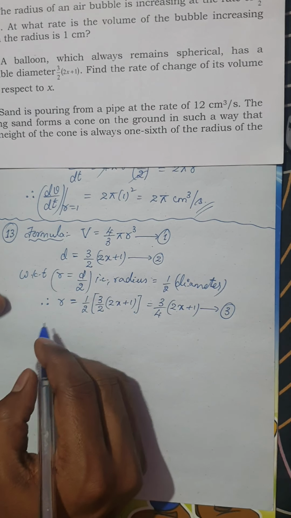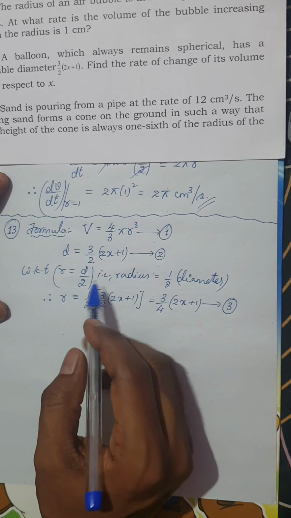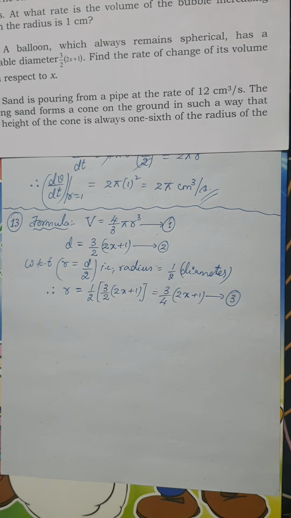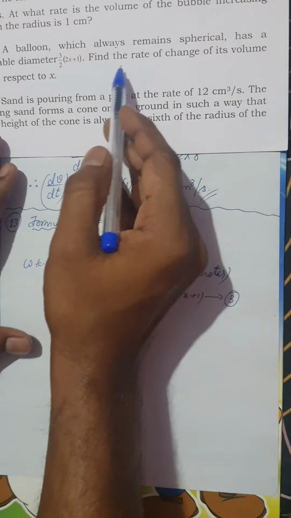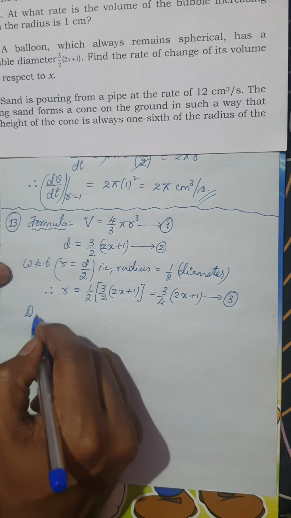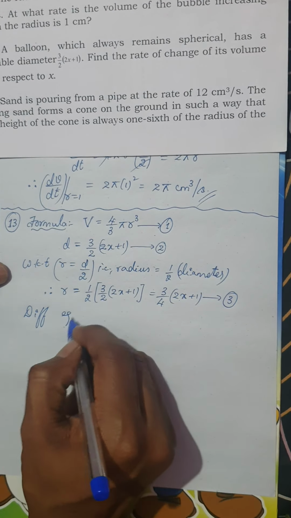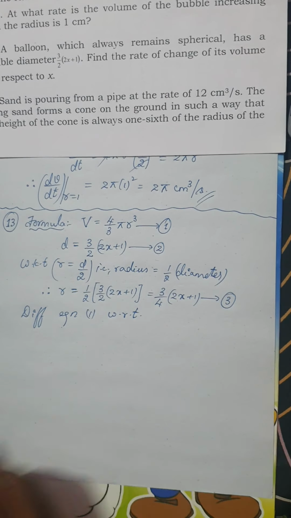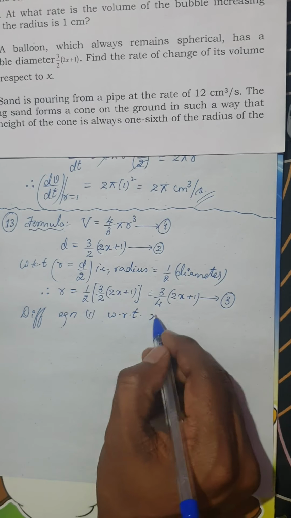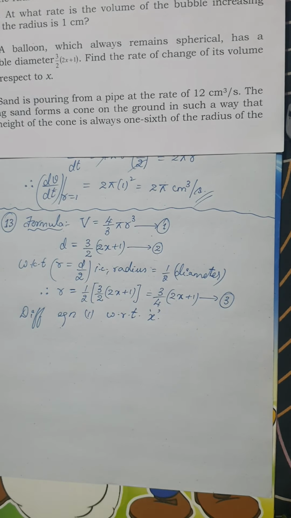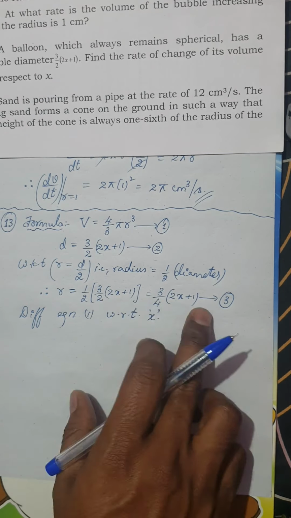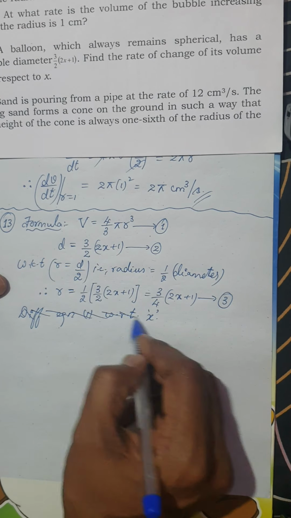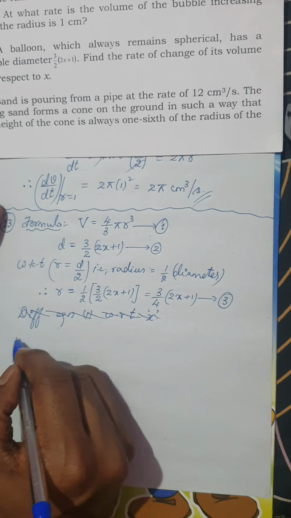Now I am going into the solution part of it. I have to find out the rate of change of its volume. So let me differentiate equation 1 with respect to x. Before that, let me first use equation 3 in terms of 1 and then differentiate. First, let me put it back here.